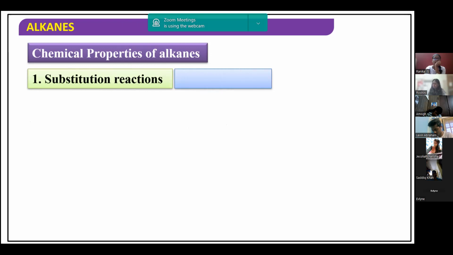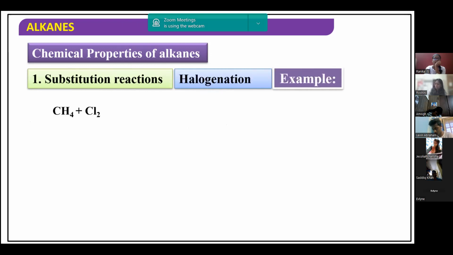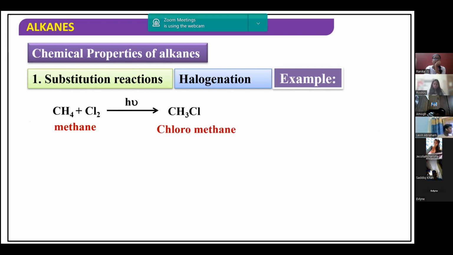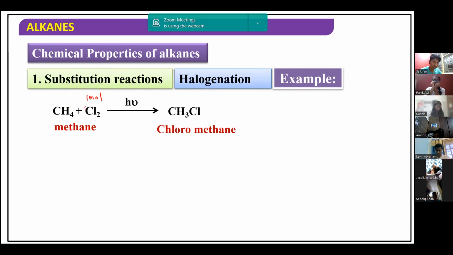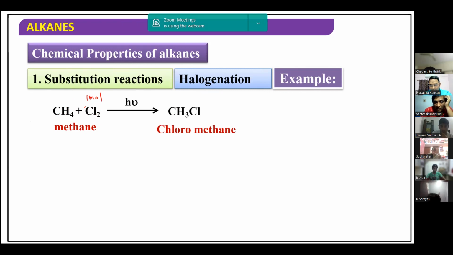I will take one example of chlorination of methane. In the presence of sunlight, if you take a limited quantity of Cl2, say 1 mole of Cl2, you can replace one of the hydrogens of CH4, methane, with Cl, and you will get CH3Cl.